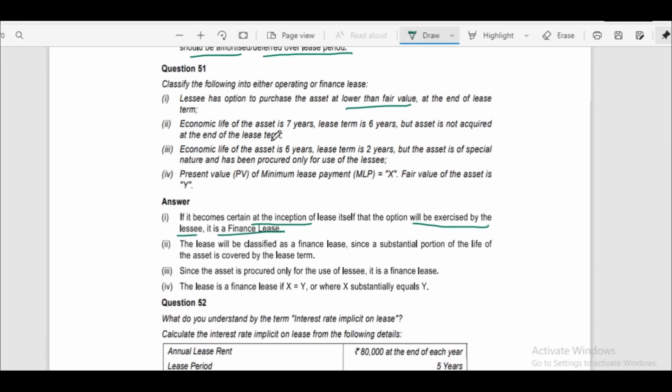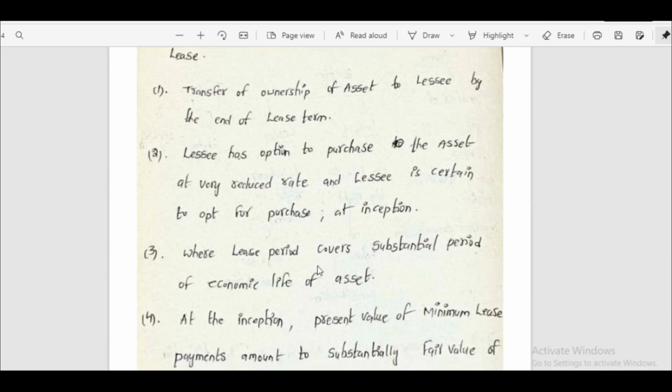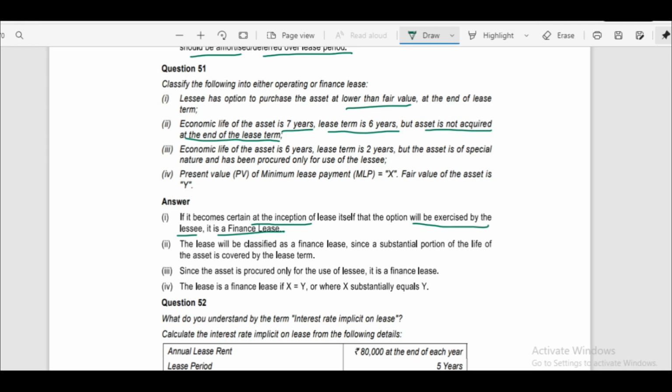Second, economic life of the asset is 7 years, lease term is 6 years, but asset is not acquired at the end of lease term. Now we can see this. When lease period covers a substantial period of economic life of the asset, that means even if it is 90% also, it constitutes a finance lease. The lease will be classified as finance lease. Substantial portion of life of the asset is covered by lease term. That's why it is a finance lease.